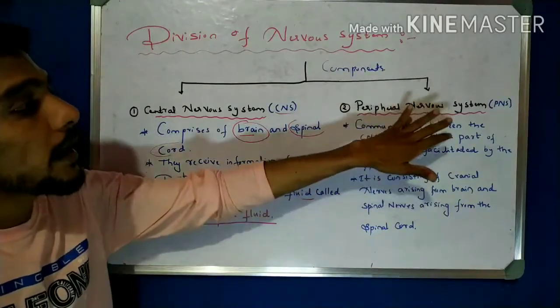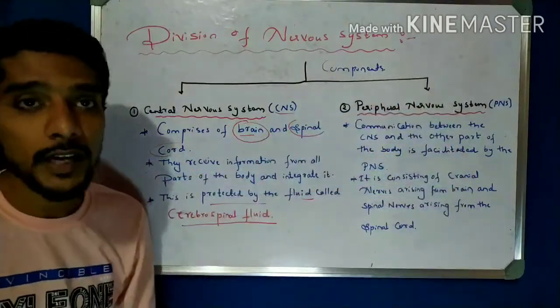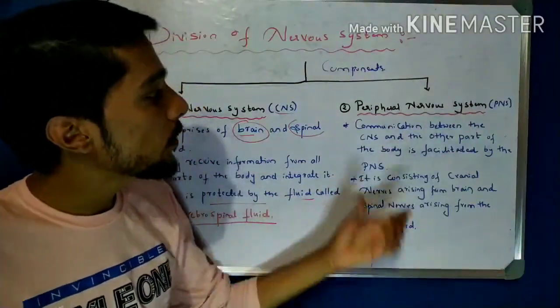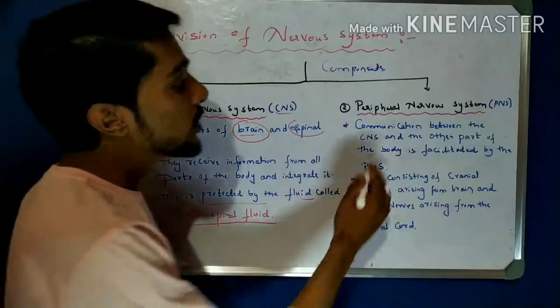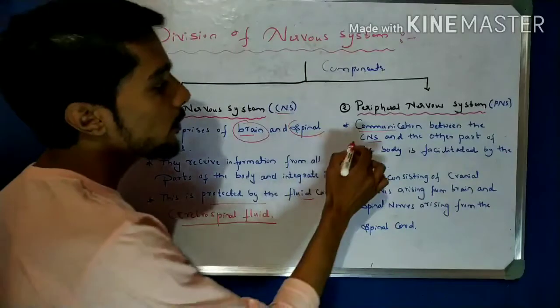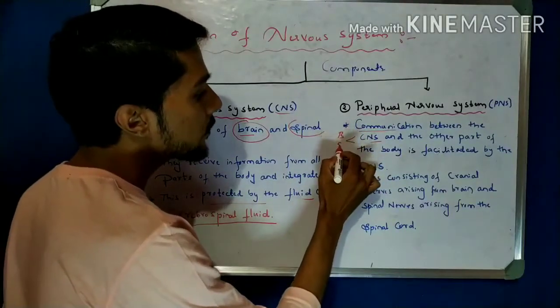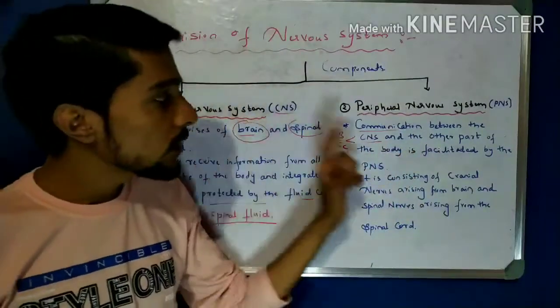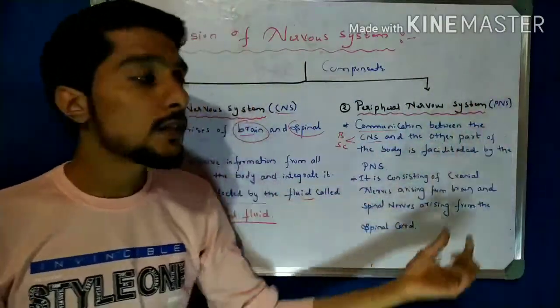Now come to the peripheral nervous system, the second component, that is the PNS. What is the PNS here? The communication between the central nervous system. The central nervous system is nothing but what? One is the brain and one is the spinal cord.